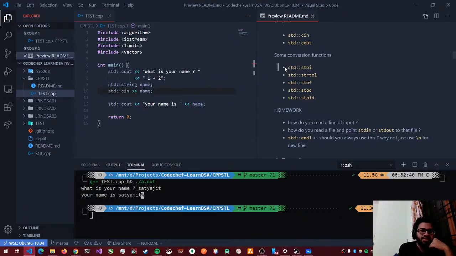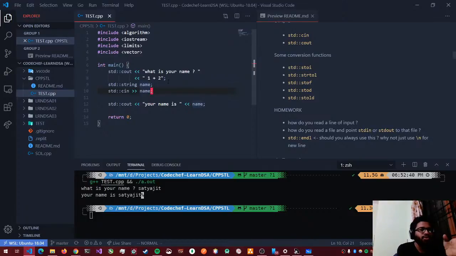Okay, some conversion functions that you need to know are stoi, stol, stof. stoi stands for string to integer. Let's say you are taking a string which is actually an integer, but you're taking it as a string, and you want to convert that to an actual integer. In that case you'll have to use stoi. It will take a string, convert it to an integer, and give it back to you. stol is converting string to long, stof is string to float, stod is string to double, and stold is string to long double.